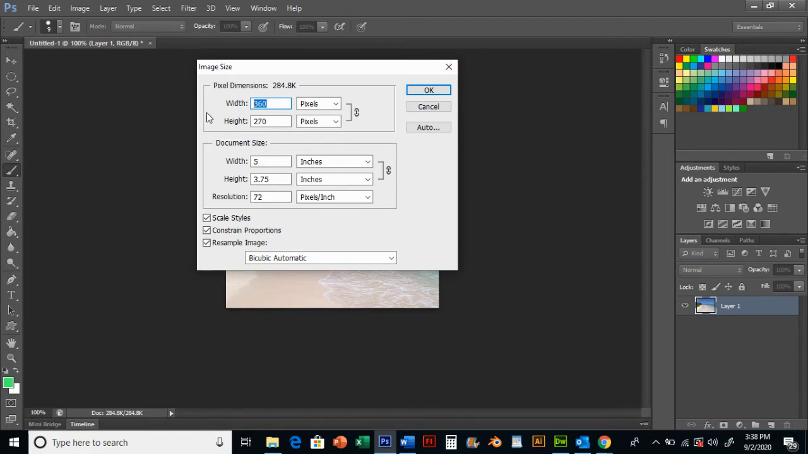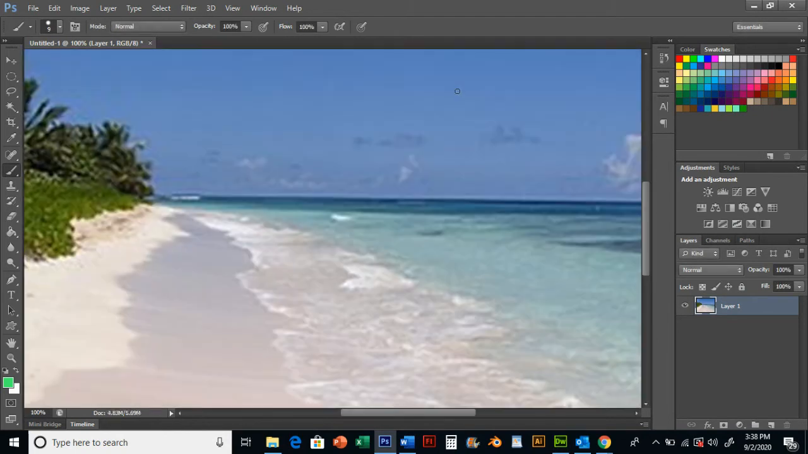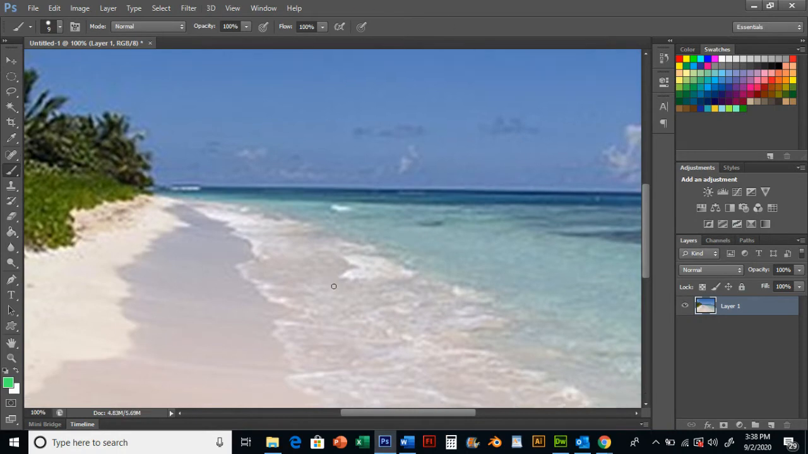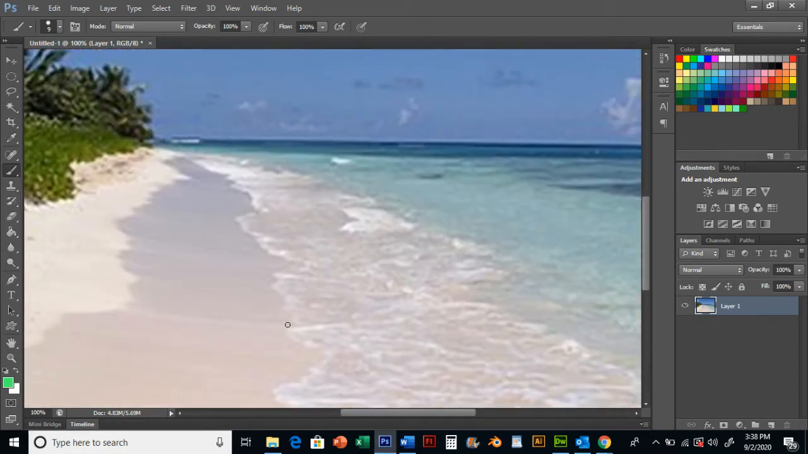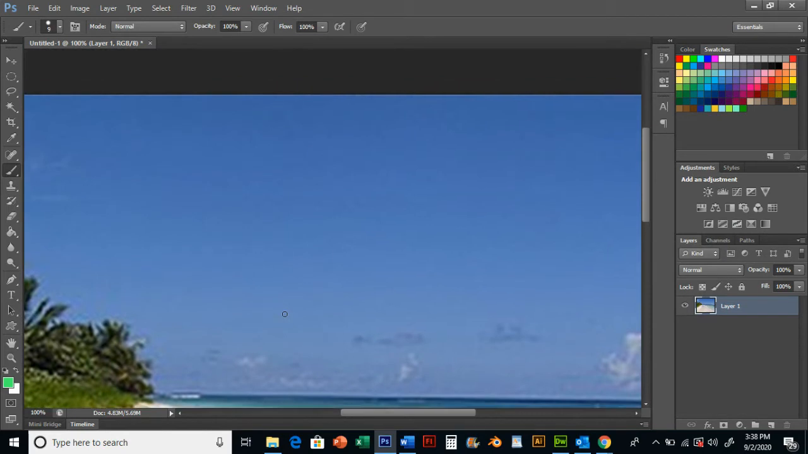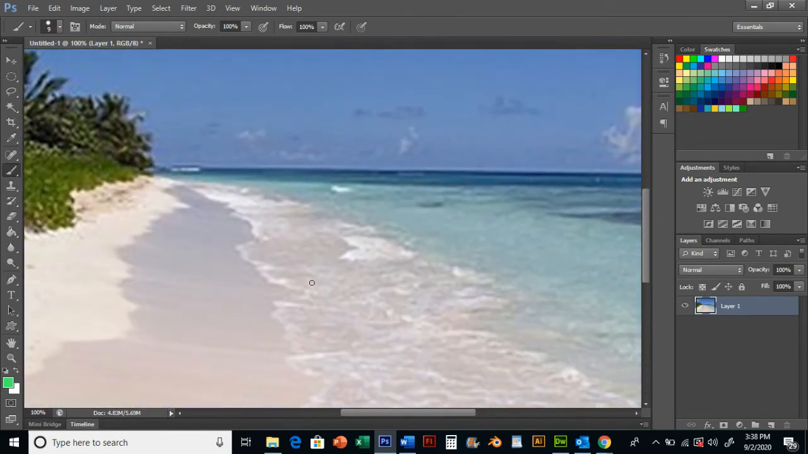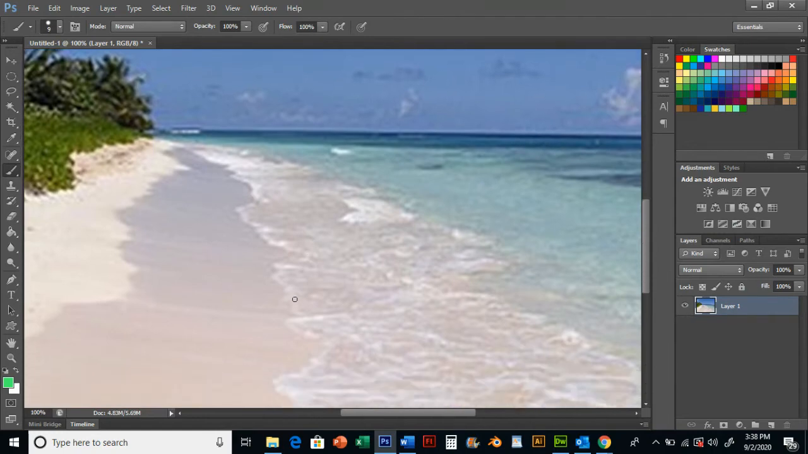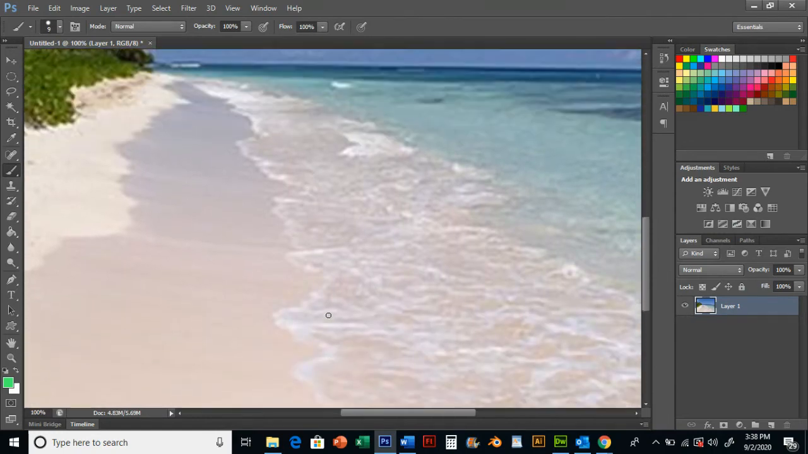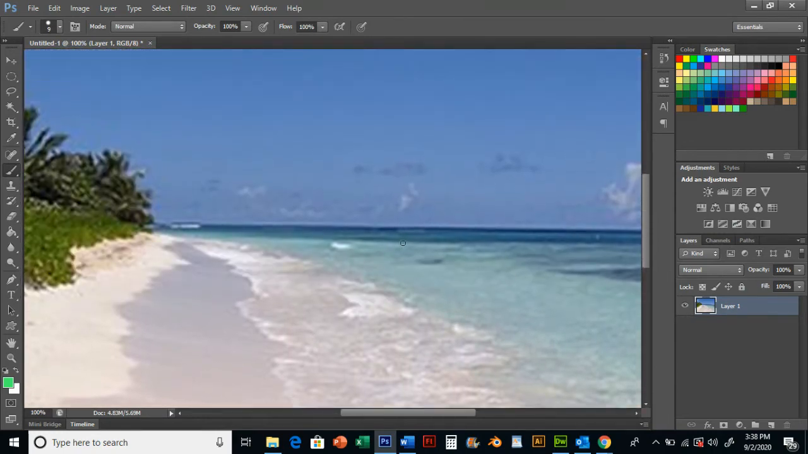So I want to change this. I'm going to change this to 1500. And we're going to resample this image, and I'm going to resize it to be a lot bigger. We're going to lose some quality because it's going to pixelate. That's why we'd rather start with a bigger image. But it's going to be my background, so I think we're going to be okay.